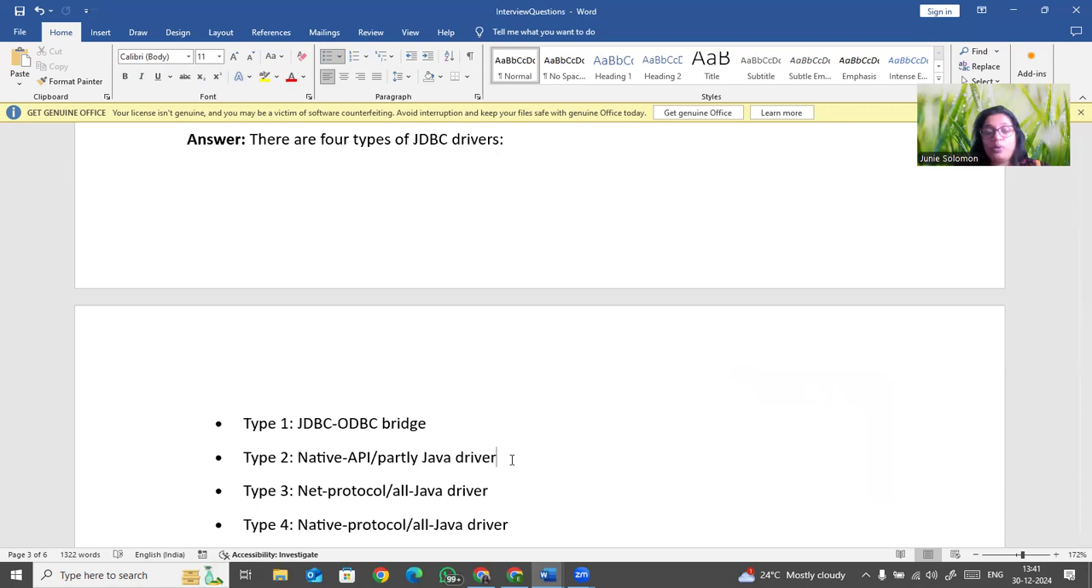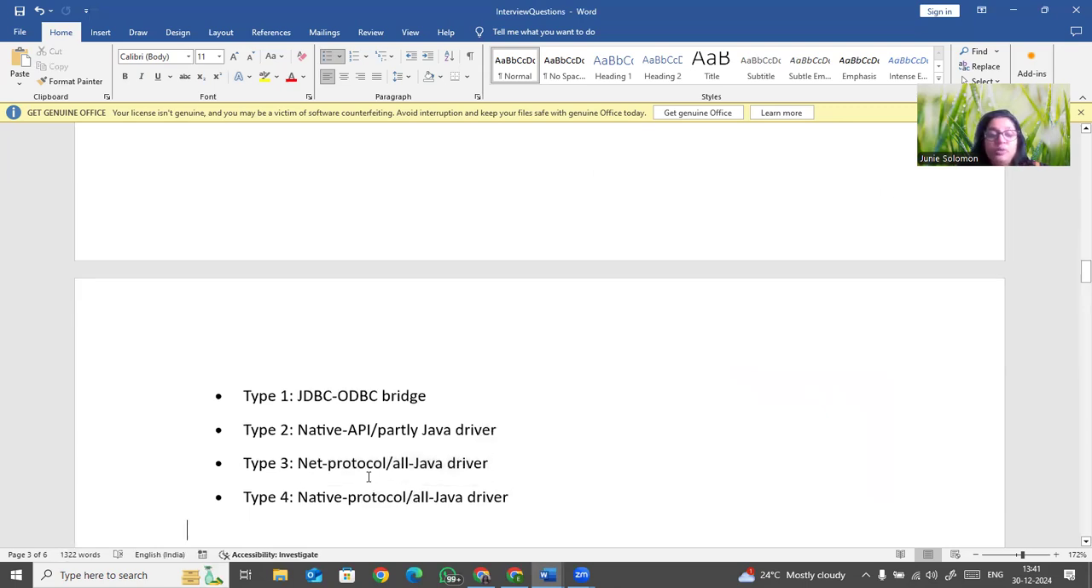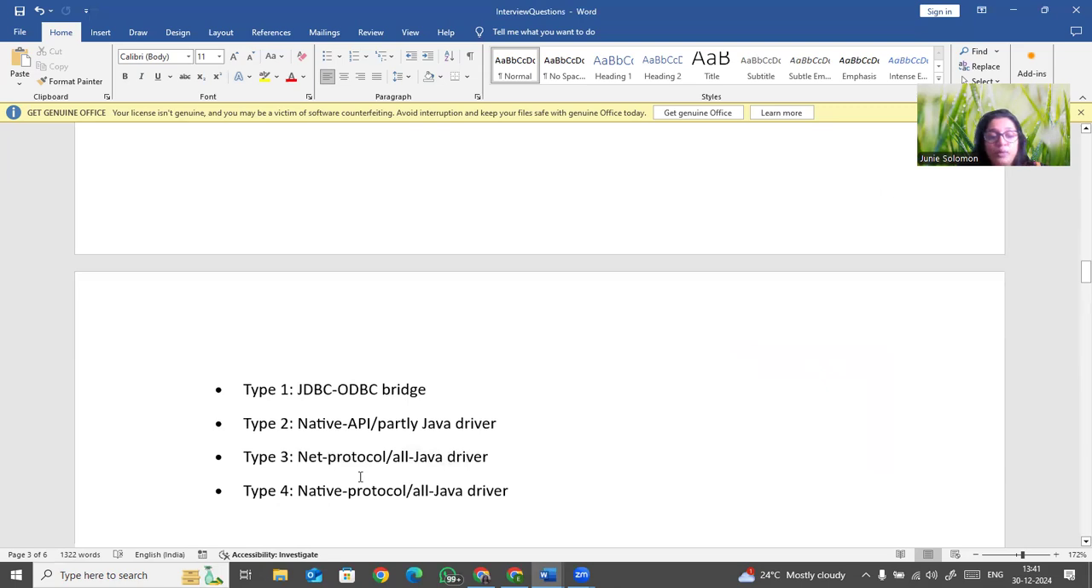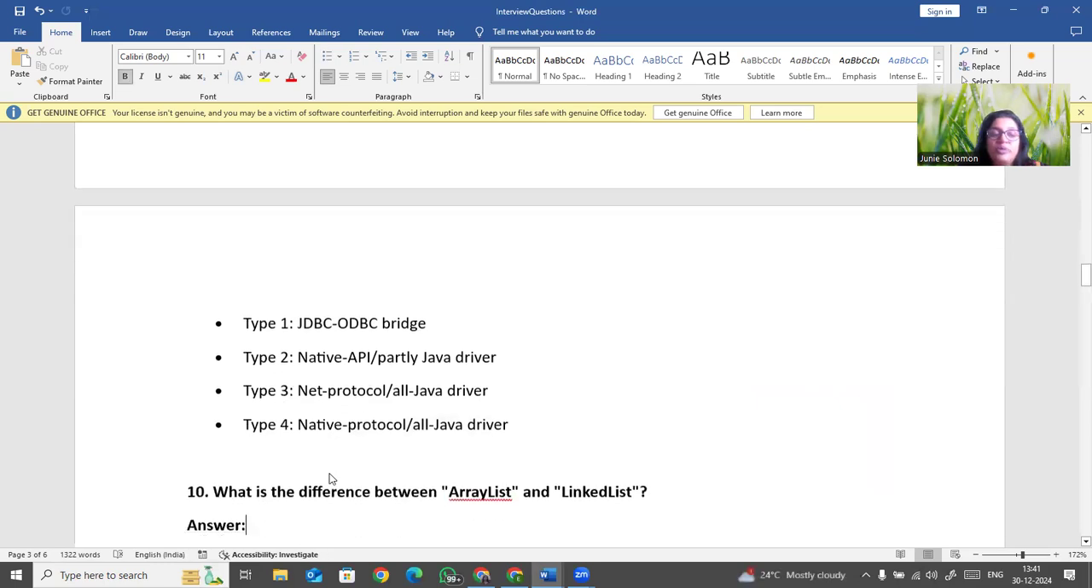Another is if you want to connect with a net protocol, an all-Java driver, that you can also do. The fourth is the native protocol, all-Java driver. So four types are there: the JDBC-ODBC bridge, native API and partially Java driver, net protocol or all-Java driver, and native protocol. These are the four types we have.